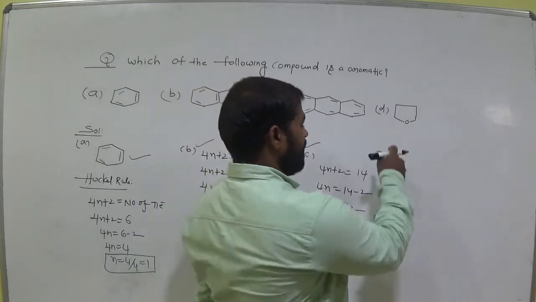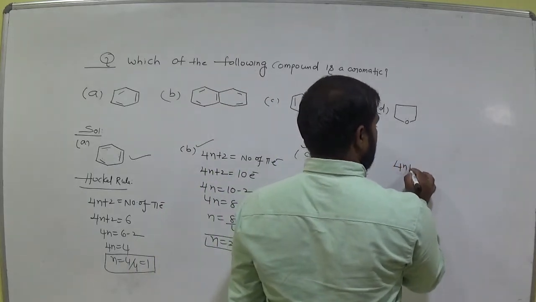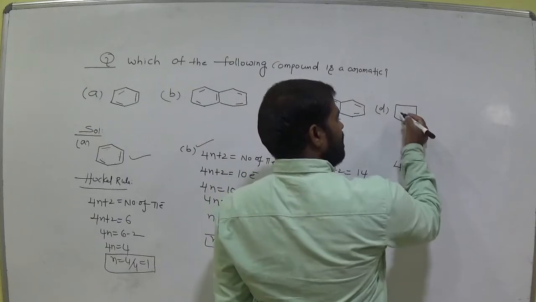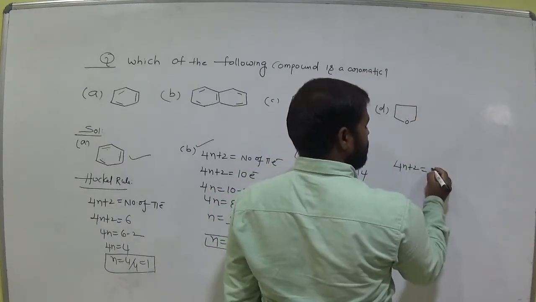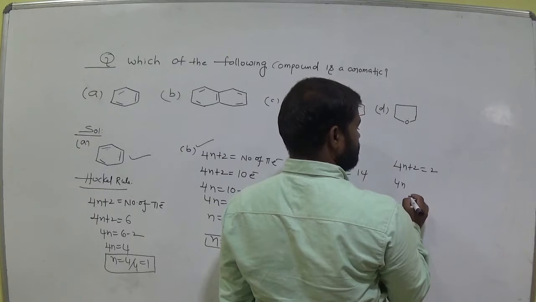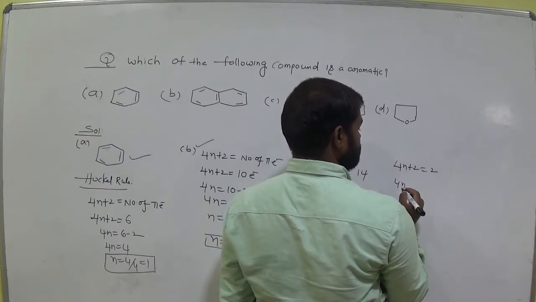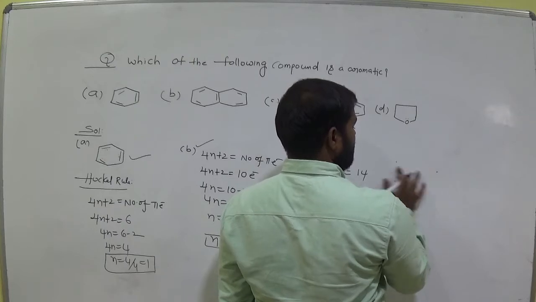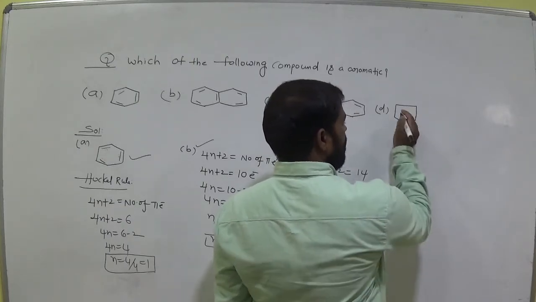Come to here. 4n plus 2 is equal to the number of pi electrons, so it considers the pi electrons. So 2 electrons. Here remember one thing: in this particular case there is no conjugation, am I right?